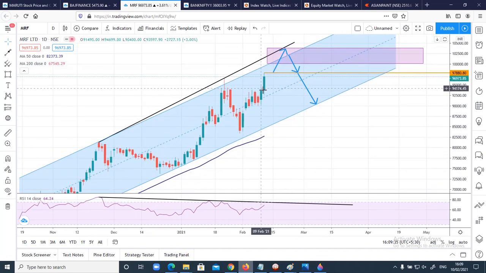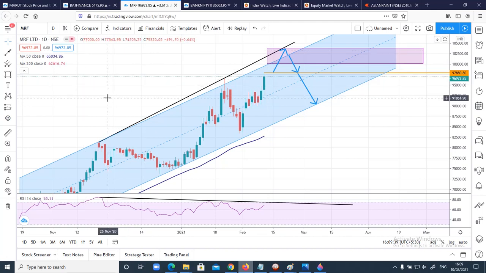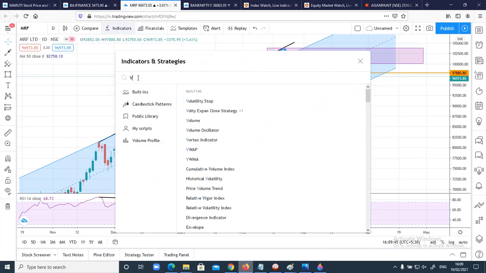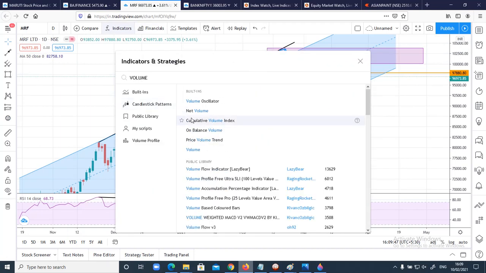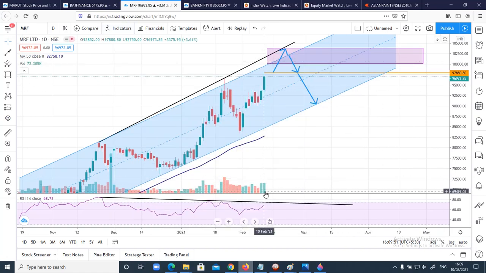Well, MRF has given a good move today. So depending on this, probably let me go and check out the volume as well, so that we'll have another confirmation. Volume is also very important. Volume is the key. Okay, we have good volume today, and yesterday also we had a good volume. So as per these volumes, I expect price to sustain above this and start moving towards 1 lakh and 1 lakh 4000. This is the maximum price I'm expecting for now.